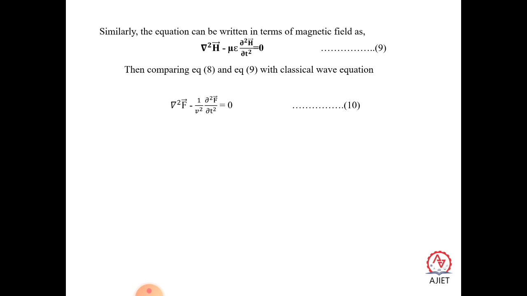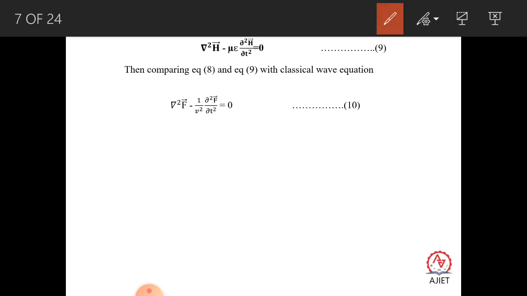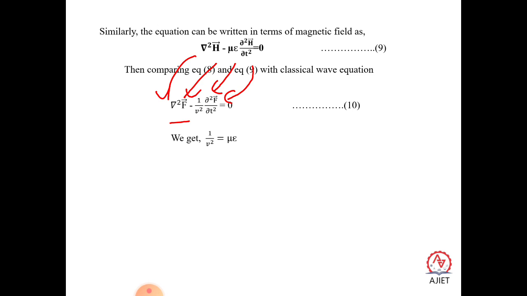So what does the classical wave equation tell us? The classical wave equation is del square f minus 1 by v square into dou square f by dou t square is equal to 0. When you compare, there is a del square here, the same. The H vector corresponds to the f vector. Instead of mu epsilon, there is a term 1 by v square, and there is a term dou square H by dou t square, equal to 0.